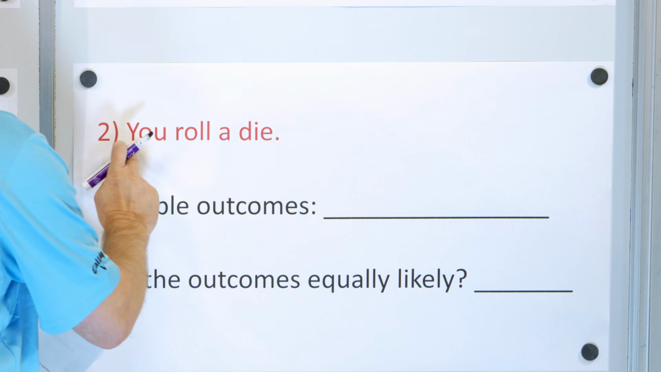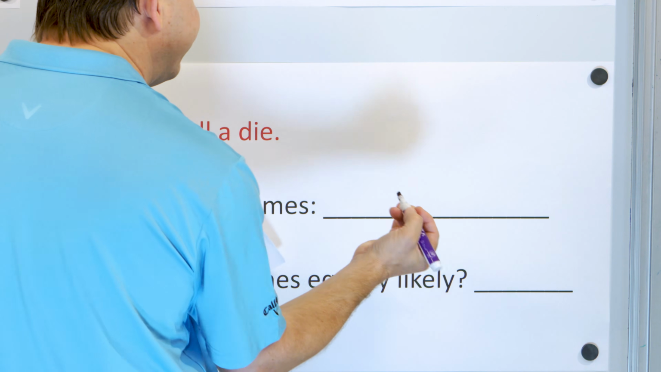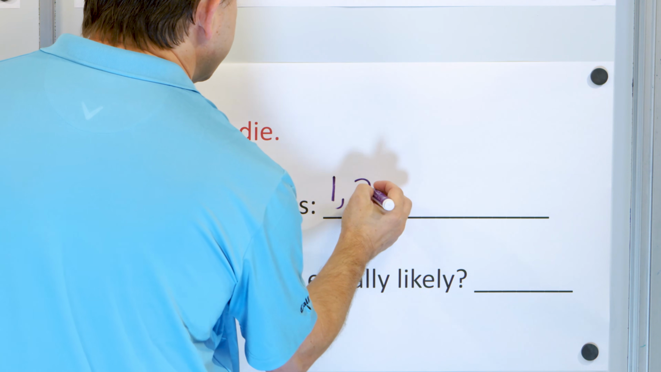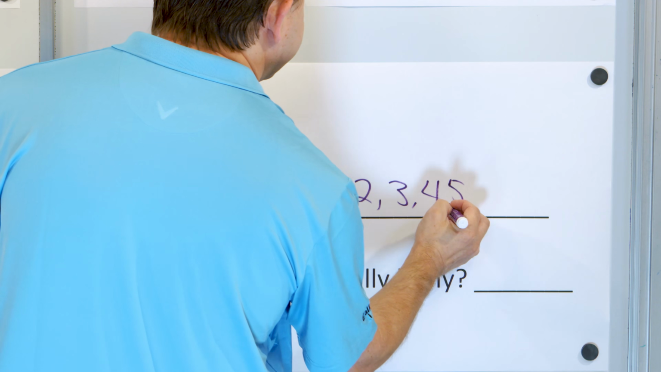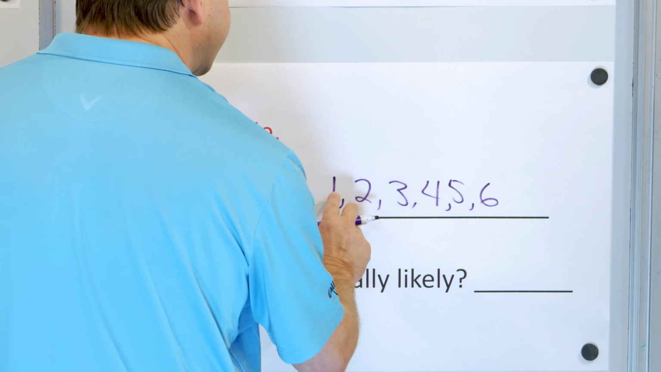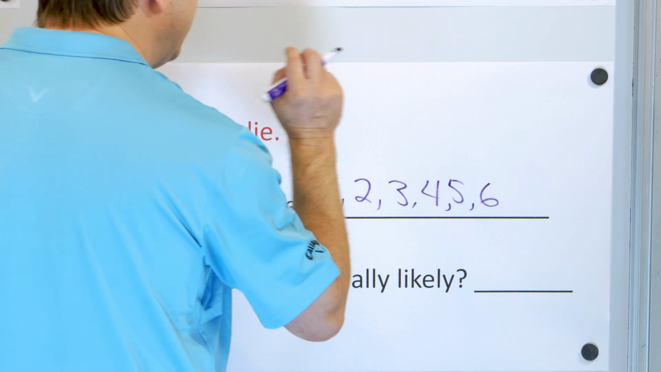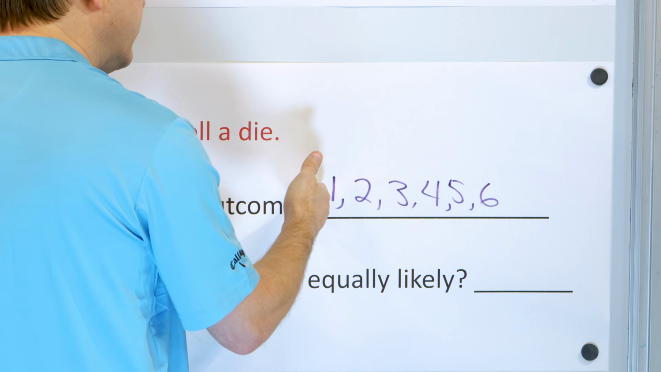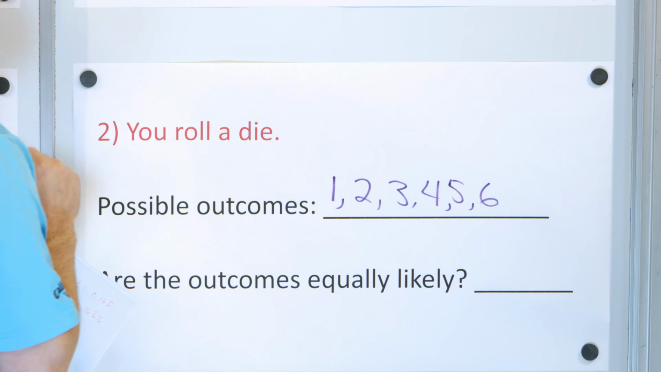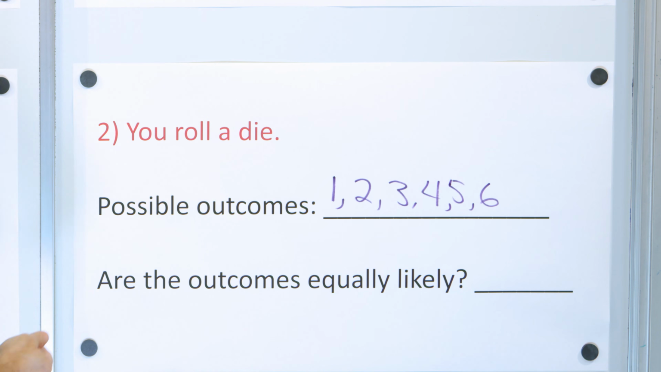What are the possible outcomes if you roll that die? Well, there is no 0 on the die, but there is a 1, there is a 2, there is a 3, there is a 4, there is a 5, and there is a 6. There's only 6 ways in which that thing can land. Each of these numbers, but there is no 0, and there is nothing bigger than 6. There's only 6 sides.